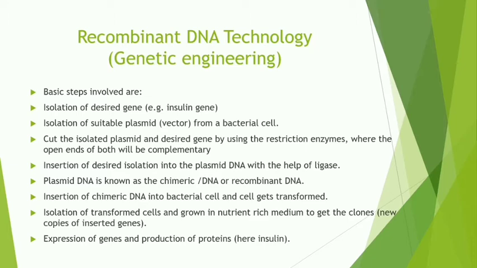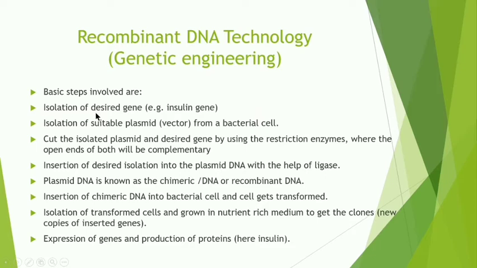of modern biotechnology. So here we will see what are the basic steps involved. The basic steps involved are isolation of the desired gene. So the first step is isolation of the desired gene. For example, suppose we are isolating the insulin gene, the gene which is responsible to produce insulin in human. So suppose we are separating or isolating this desired gene, insulin.